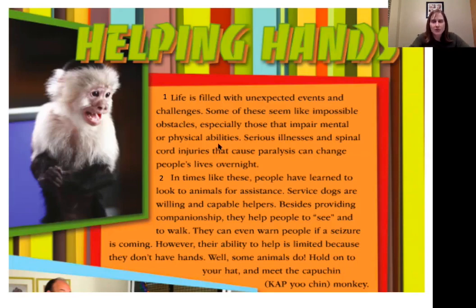That paragraph goes on to say that people might have a serious illness, or they might have an injury to their spinal cord, those bones along the middle of your back. If you have a spinal cord injury, that even causes another challenge called paralysis. Paralysis is when a part of your body doesn't move or work. So all of these challenges would put people in a difficult situation where they might need an animal to help them out. Paragraph 2 focuses on dogs.